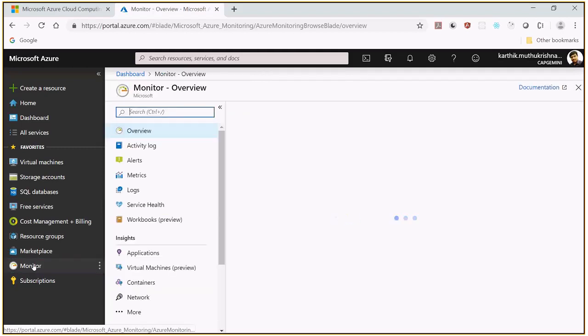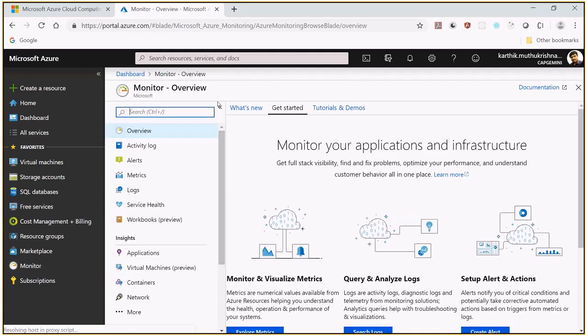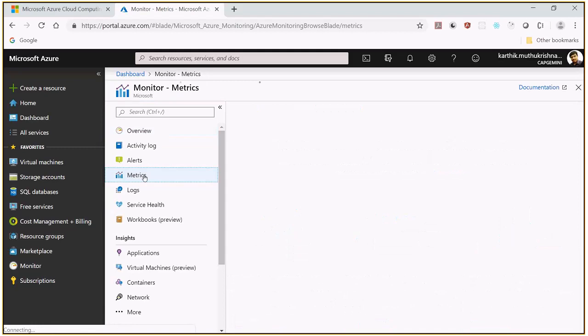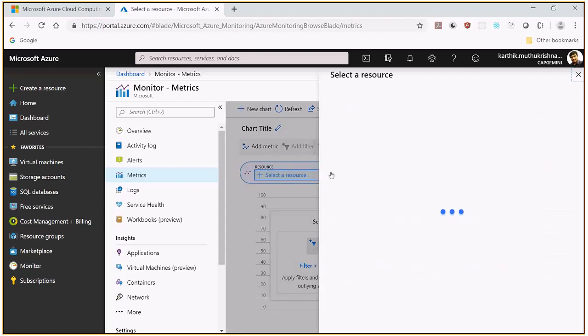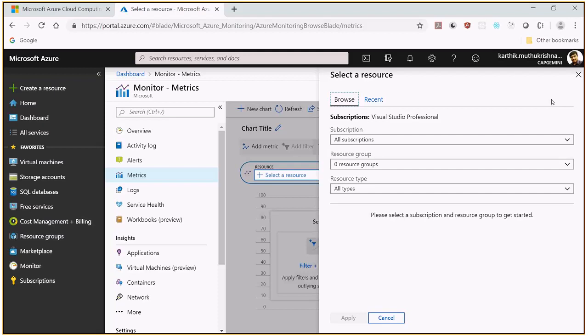Okay, you can see here a blade. This is one blade. In that, once again, when I click metrics, it will be opened in another blade. In that, once again, when I click select a resource, another blade. So the panels which are getting opened are called blades. So Azure portal navigation is done via the blades, so that it will be easy for you to navigate.